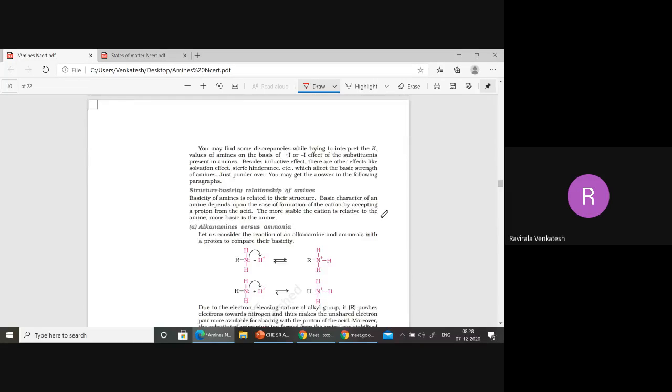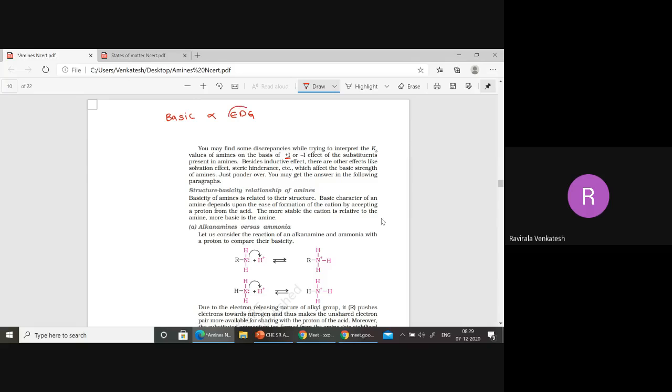First of all, whenever a base is attached to plus side groups, electron donating groups, the basic character will increase. So I'm writing over here: basic character is directly proportional to electron donating groups. What is the meaning of basic character? Donation of electrons.